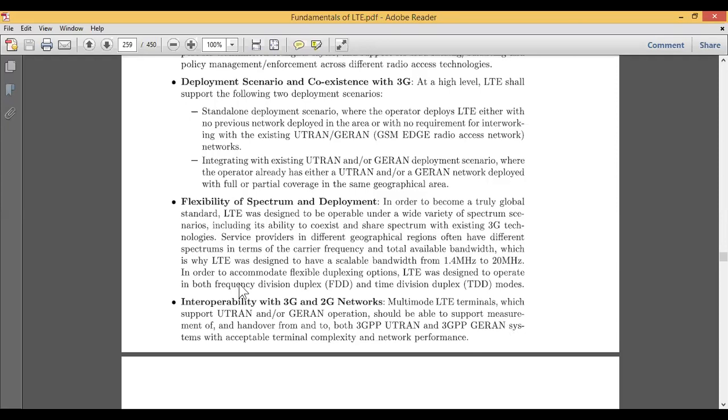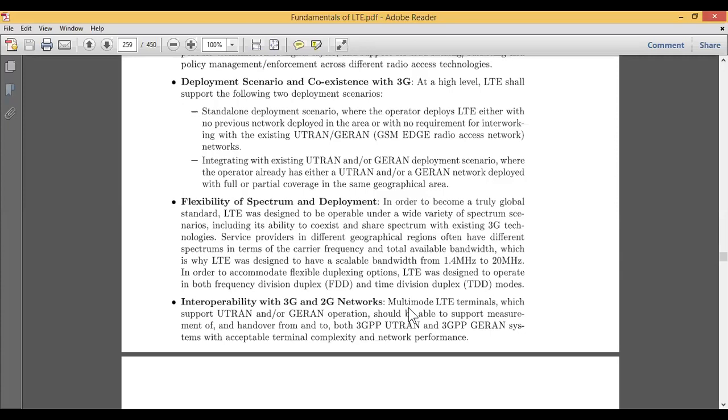And the last is interoperability with 3G and 2G networks. Interoperability means there should be some kind of mutual understanding or acceptability between the two networks.